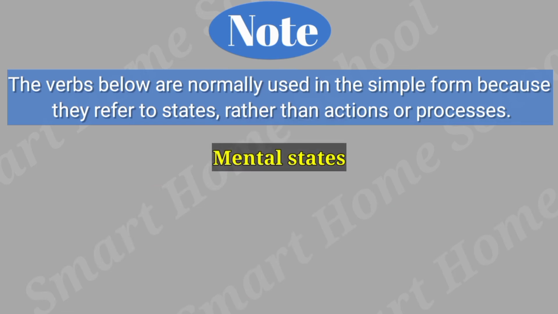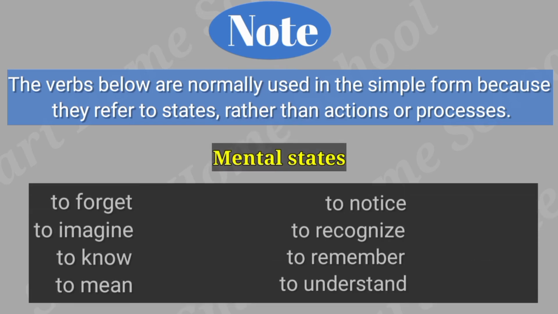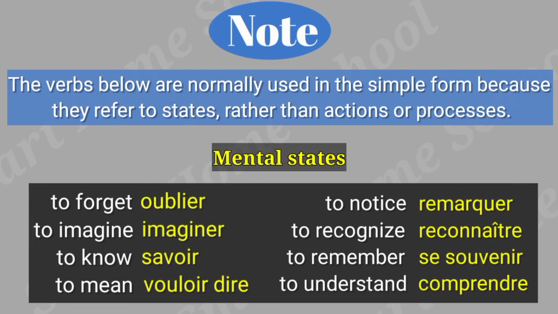To describe a mental state, use the present simple. The verbs below describe a mental state. Let's read. To forget, to imagine, to know, to mean, to notice, to recognize, to remember, to understand.